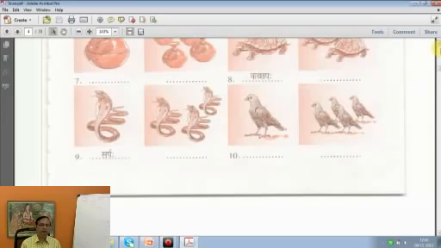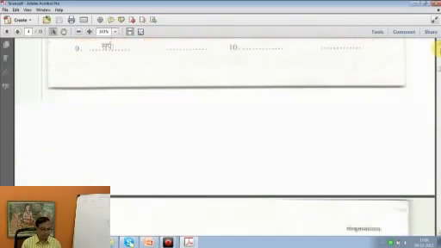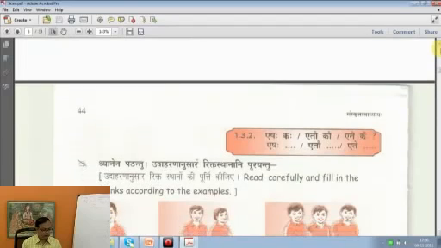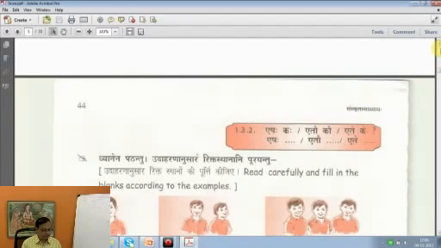This way, what we have done on pages 42 and 43 is singular-dual and singular-plural. We are coming to this because we are learning duals and plurals today. So this is how you can derive any number of words. And on the following page, is there time? Still? Yes. So read carefully and fill in the blanks as per the example.